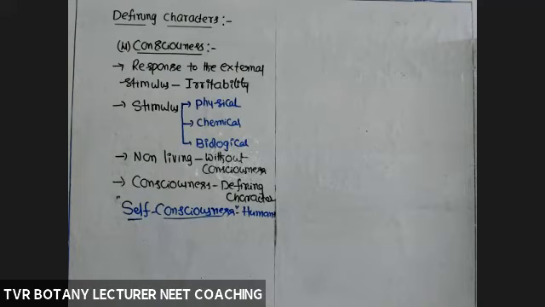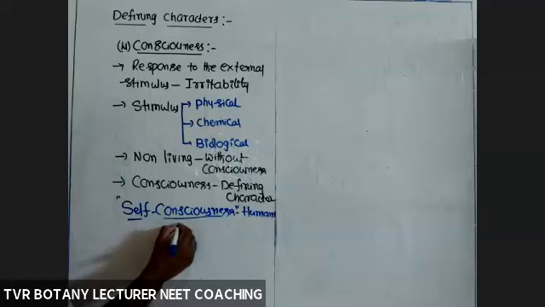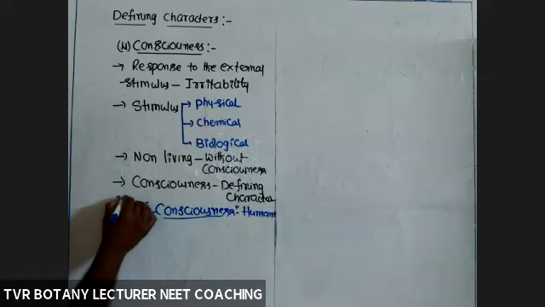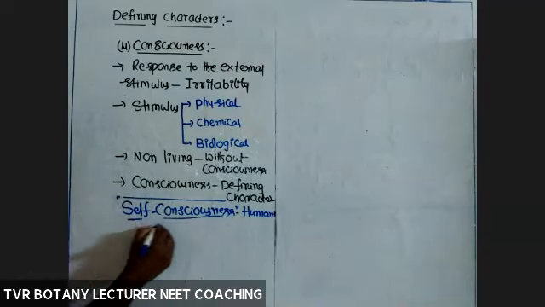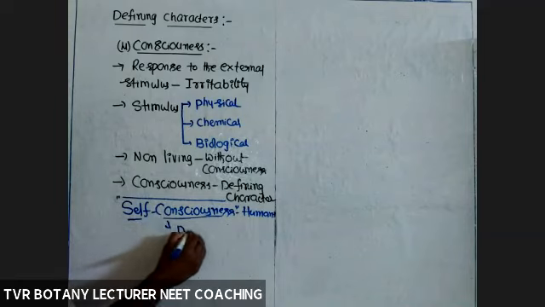Which organism has hospitals, schools, like these daily activities which we follow? No organism has this type of awareness. So only human beings have self-consciousness. It is a defining character of human beings only.